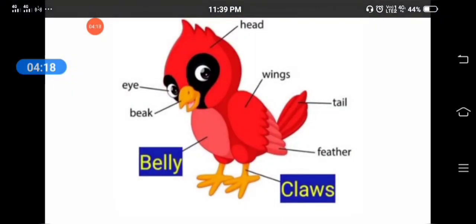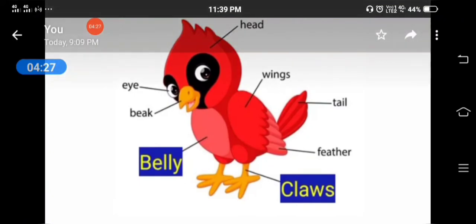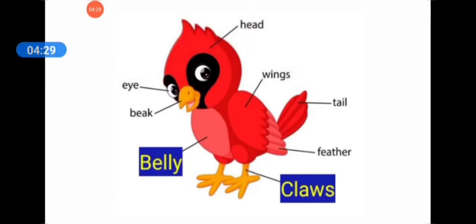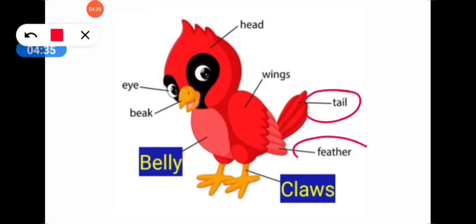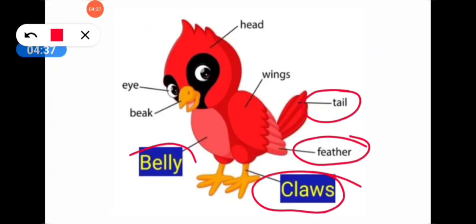Now, students, have a look at the different body parts of a bird. They are eyes, head, wings, tail, feather, claws, belly, and beak.